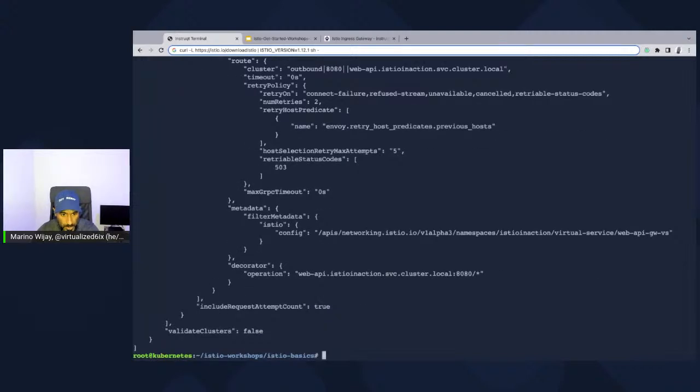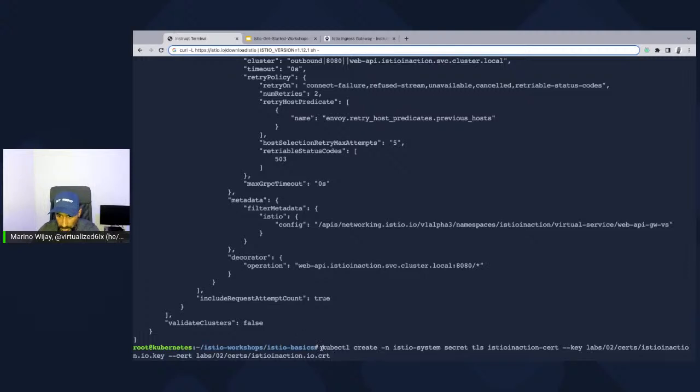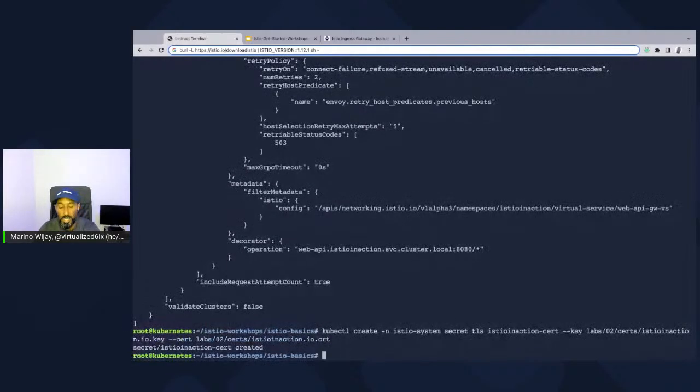What we're going to also do now is we're going to try to inject this certificate using the secret service here in Kubernetes. So there's a command here that's going to call on local certificates that we've deployed in a folder. So we're going to use the kubectl create secret command, and we're going to use a TLS type secret where we're going to give it the key of this particular key. And the certificate is also located here in this location. Once the secret's created, what we need to do is we actually take this secret and assign it back into the gateway, because now we can tell the gateway to listen in either on the unsecure port or the secure port. So let's go ahead and do that.